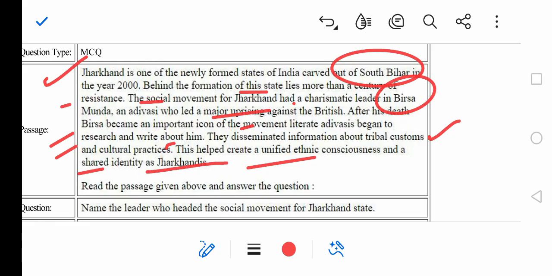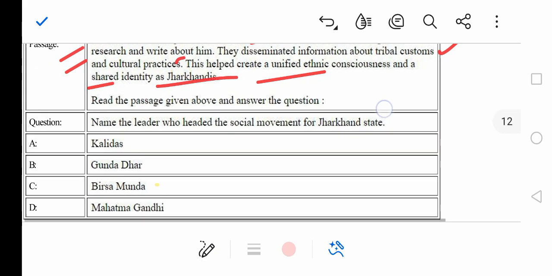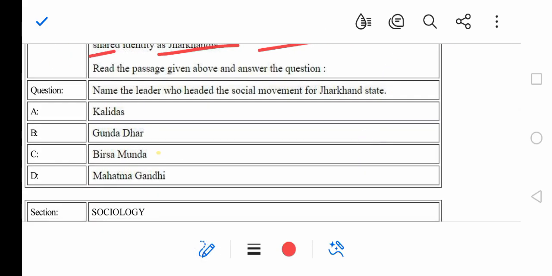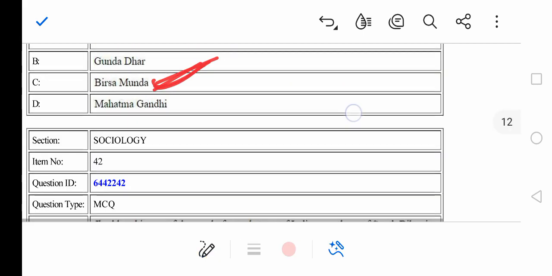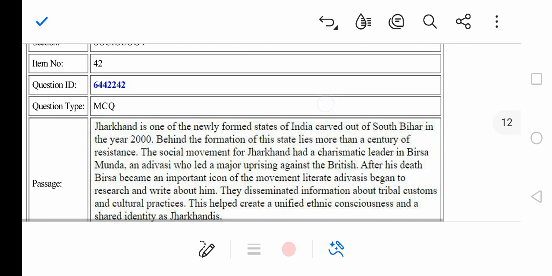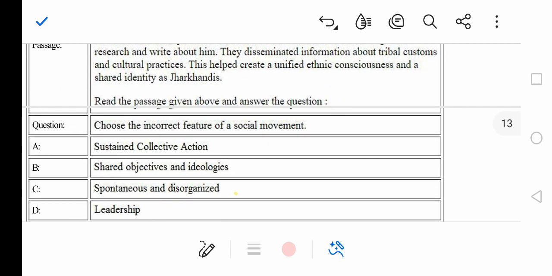Okay, read the passage and answer the following question. Name the leader. बिरसा मुंडा, राइट. तो एक बार ही पढ़ लो पैराग्राफ को एंड यू विल नो द आंसर. Choose the incorrect feature of social movement.